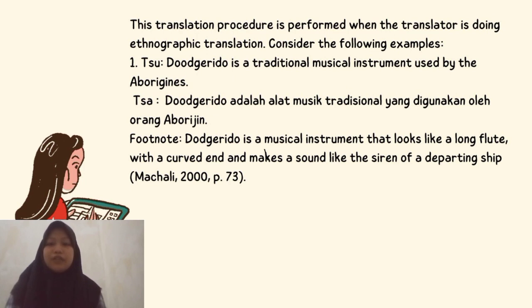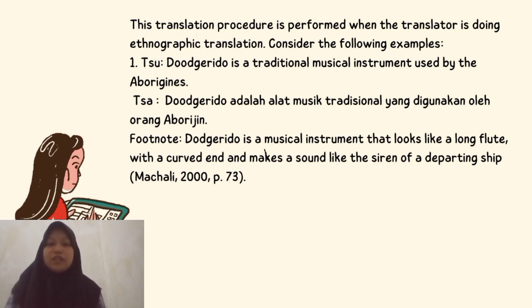Consider the following examples. Number 1, TSU: Didgeridoo is a traditional musical instrument used by the Aborigines. TSA: Didgeridoo adalah alat musik tradisional yang digunakan oleh orang Aborigin.